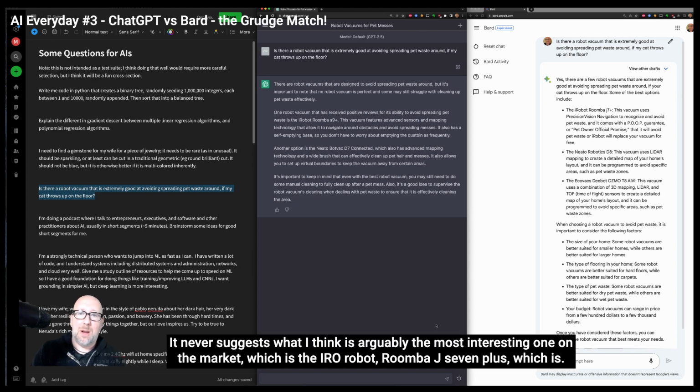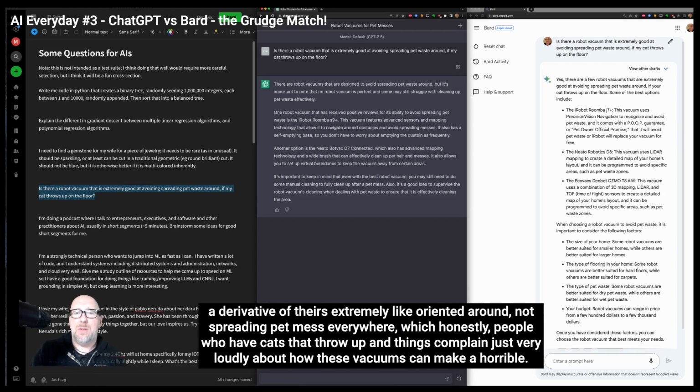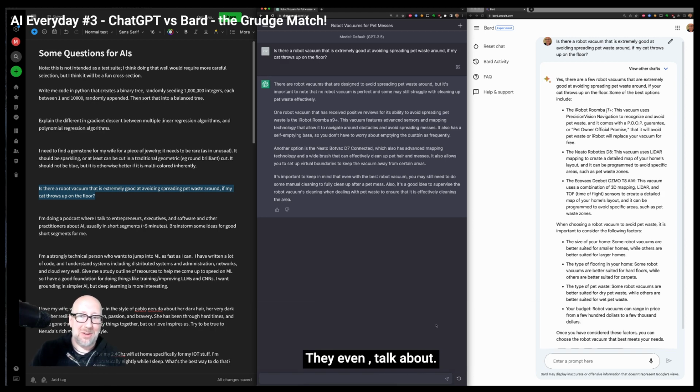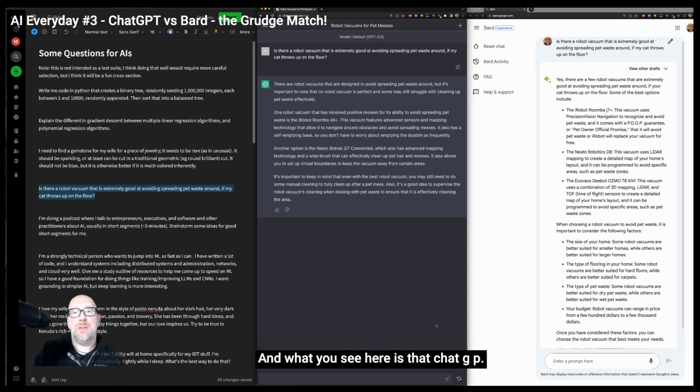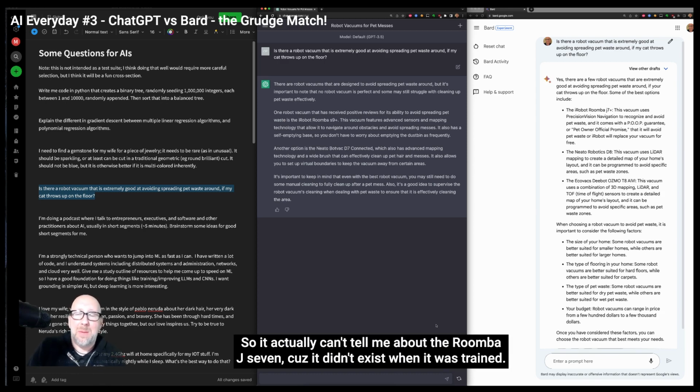It never suggests what I think is arguably the most interesting one on the market, which is the iRobot Roomba J7 Plus, a derivative of theirs that is extremely oriented around not spreading pet mess everywhere. People who have cats that throw up and things complain very loudly about how these vacuums can make a horrible mess. They even talk about Roomba having this Pet Owner Official Promise, which abbreviates to POOP. It's a funny thing, and what you see here is that ChatGPT just doesn't have that up-to-date training data, so it can't tell me about the Roomba J7 because it didn't exist when it was trained.